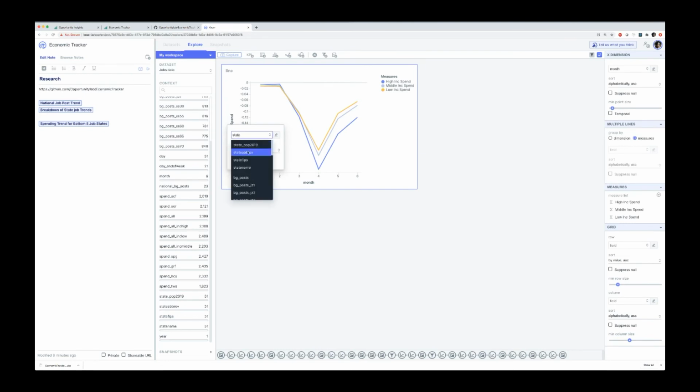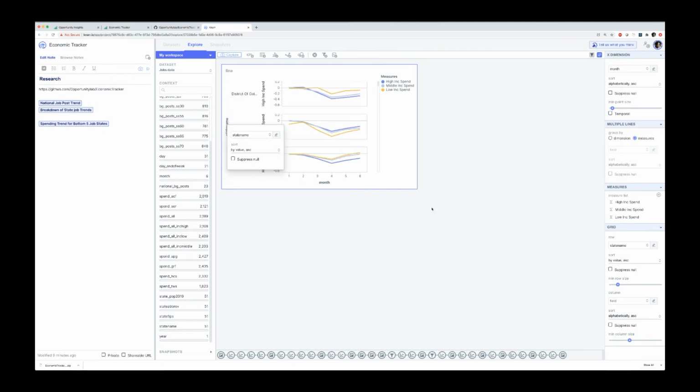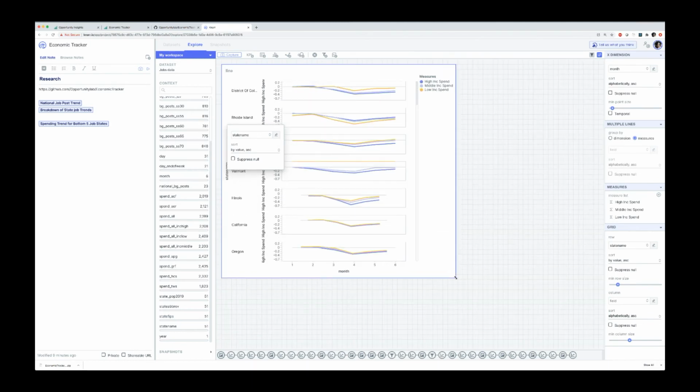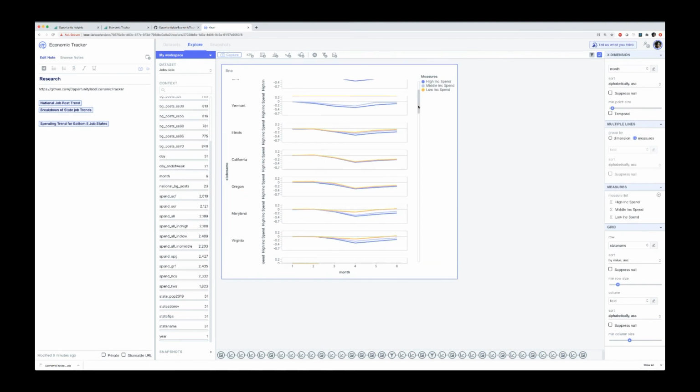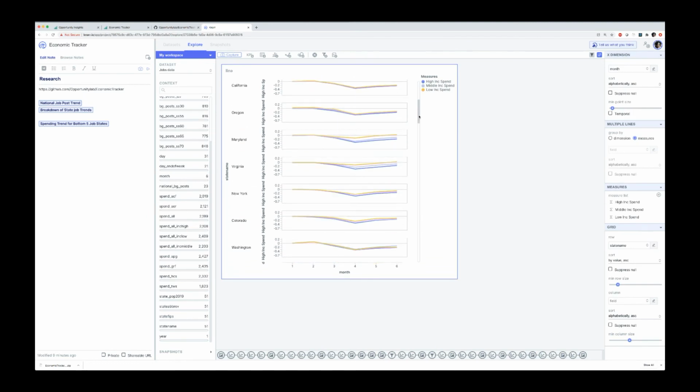But we can also reproduce this kind of view across the states again, so we can go back to where we were and look at this by state name once again and sort that out. And we will find some differences in here. There are places like Rhode Island where high income spending has stayed more level than low income spending, versus the District of Columbia, where low income spend more matches our higher-level pattern of being not as down as spend in high income areas. And so you can look through this data and look at those various trends that way.